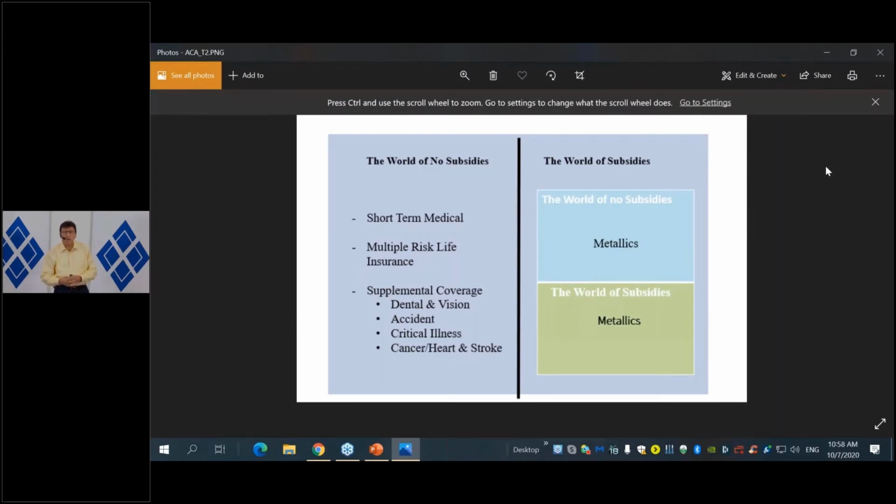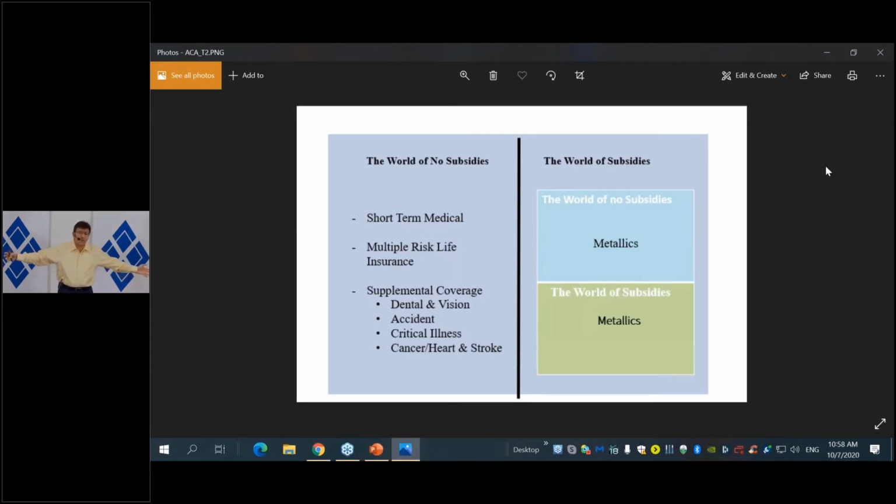Okay, so what is it that we're talking about here? What we're talking about here is the fact that last week we educated individuals, or we promoted the concept, that under the Affordable Care Act you have two worlds: the world of no subsidies and the world of subsidies. So we spoke a little bit about the whole concept and all that. Today, we are moving closer to a sale.